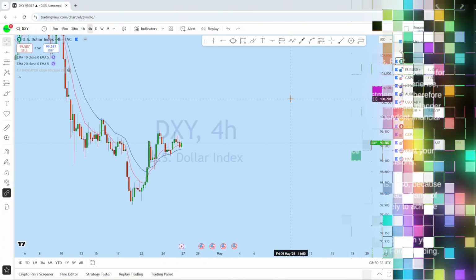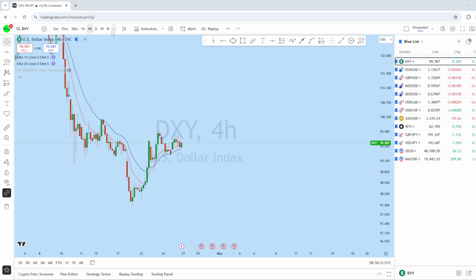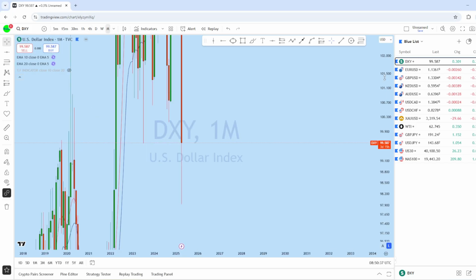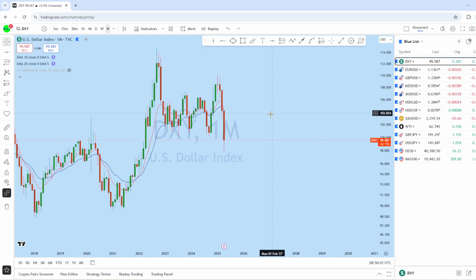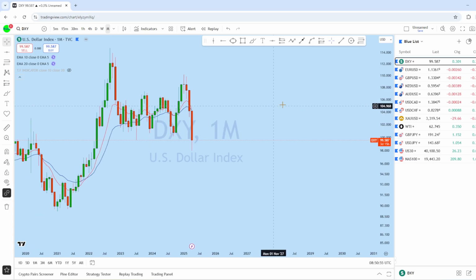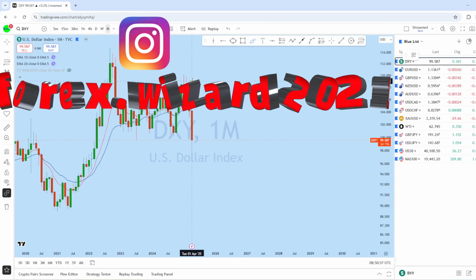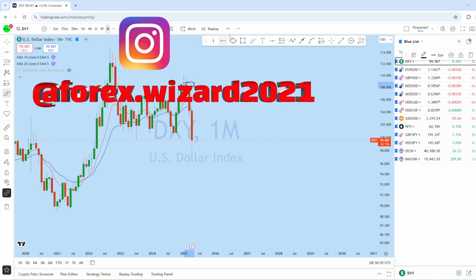Okay traders, so let's first look at the monthly chart to see overall direction in this market, and then we'll be jumping on the lower time frame to see what kind of trading opportunity you might have, and as DXY will give us directional bias on all the USD pairs, including we can find directional bias on gold as well based on DXY.